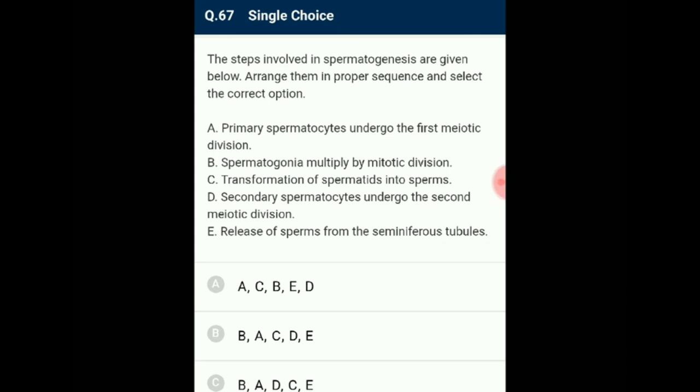Third process, secondary spermatocytes undergo meiotic division to form four haploid spermatids. Fourth process, spermatids are transformed into sperms by the process of spermiogenesis. Fifth process, sperms are released from the seminiferous tubule by the process of spermiation. So the correct sequence is option C.